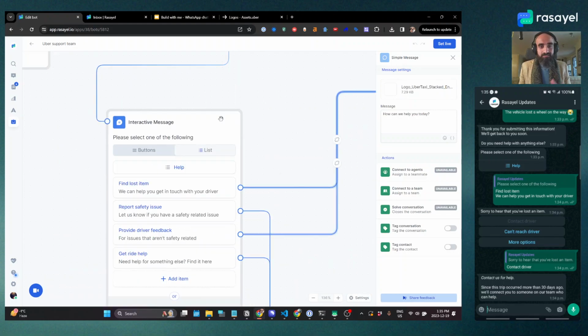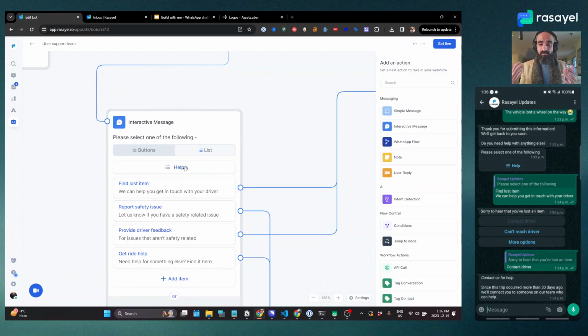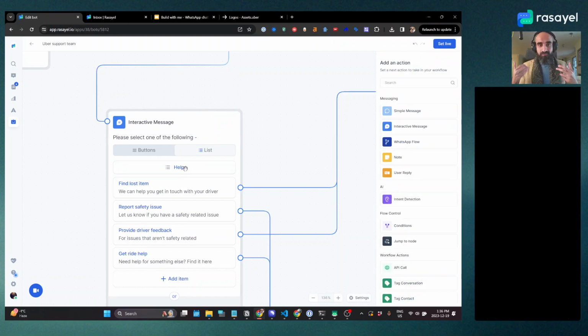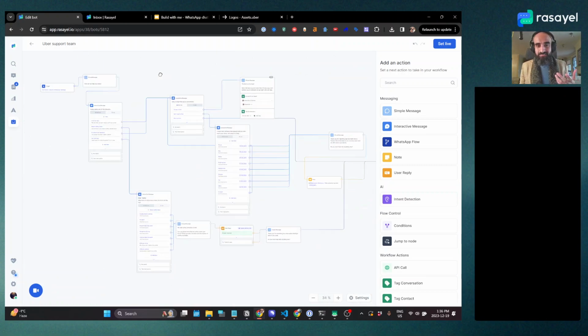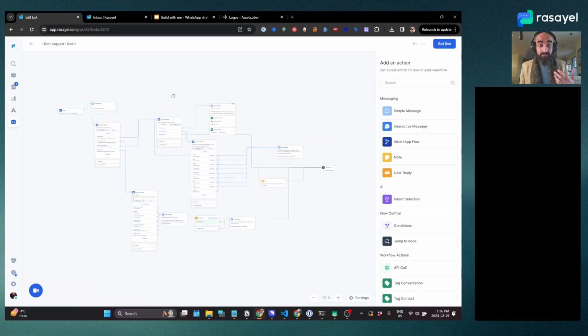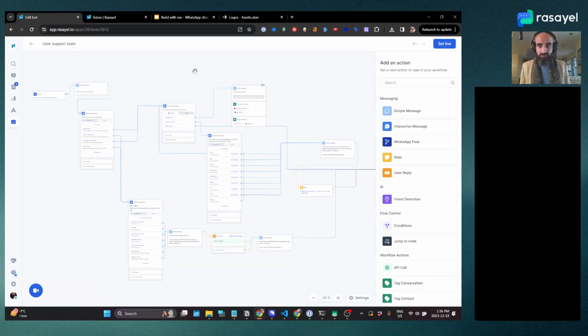But here's something else that we spotted, and that's this message over here. This is not so helpful to the user. Super easy to fix. We can write something else over here. The button text was also not too helpful, so we can fix it. And once that's done, you can set it live and test it again and again and so on. And that's it. This is our mini Uber support flow over WhatsApp.